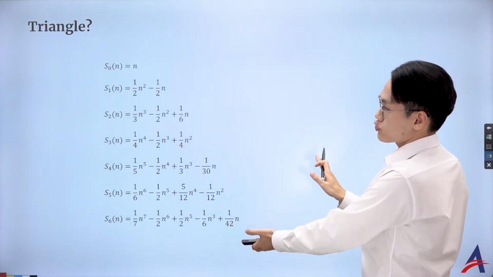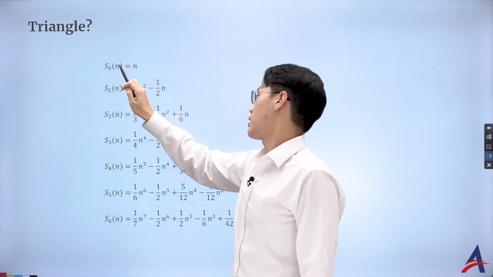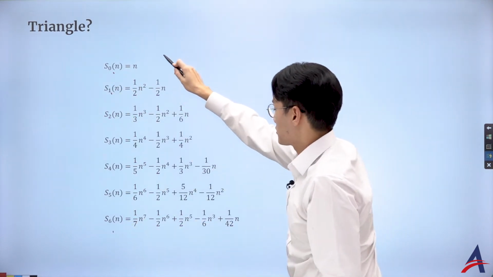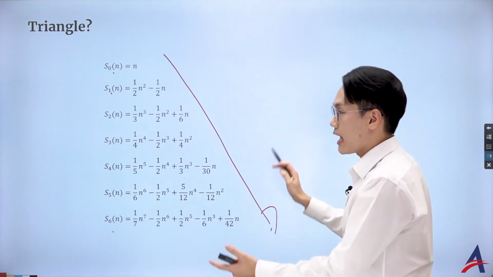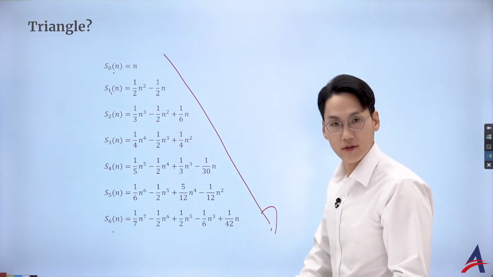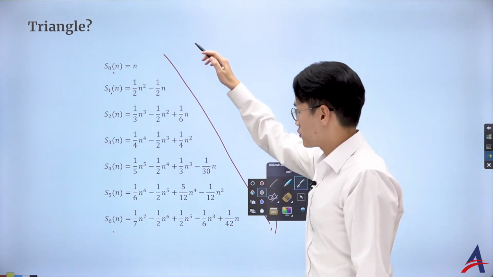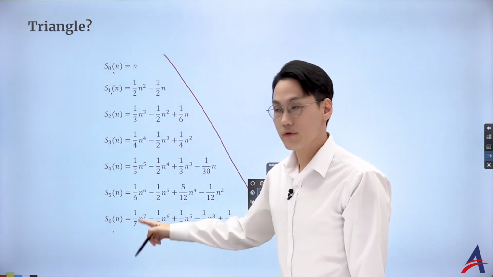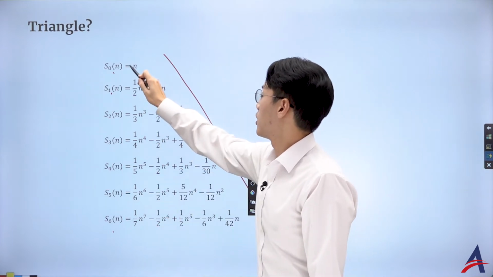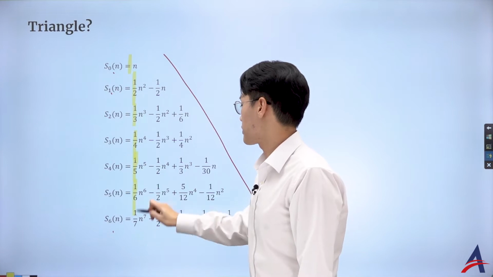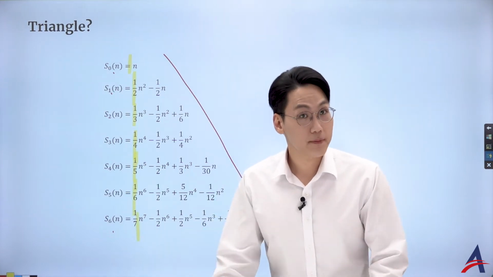So if I go up the power form of power 1, 2, 3, all the way to 6, and then put it into this diagonal way, now I want you to see what pattern you get for the coefficient of each term. If I look vertically, from the highest power, I see 1, 1 over 2, 1 over 3, 1 over 4, 1 over 5, 1 over 6, 1 over 7. Okay, I see the pattern.